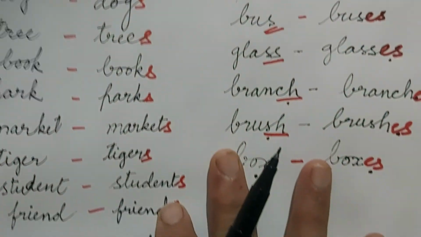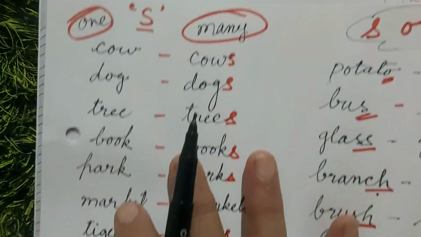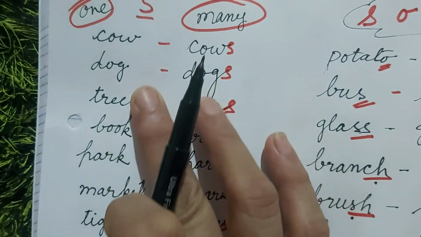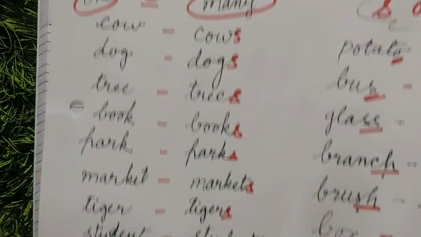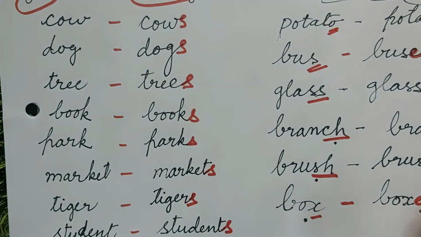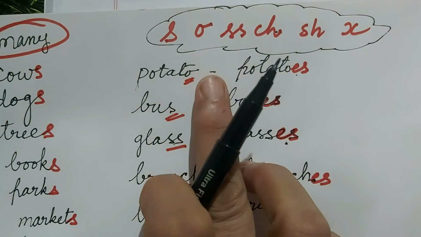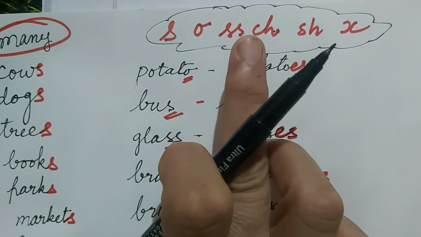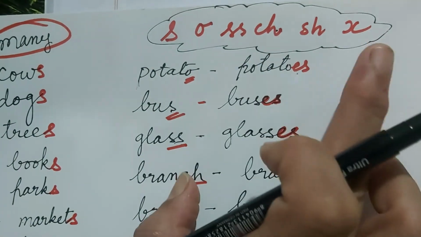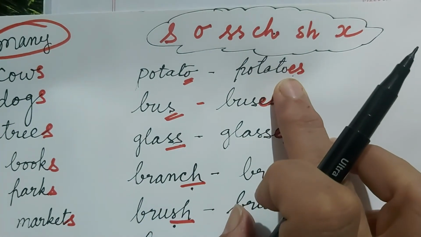So children, I think you would have understood this simple rule. When words end with any letter, then we add only s to make it plural. But when words end with s or o or double s or ch or sh or x, then we add es, not only s.